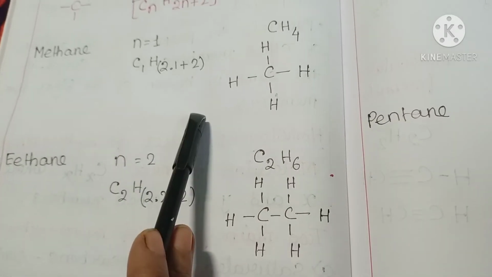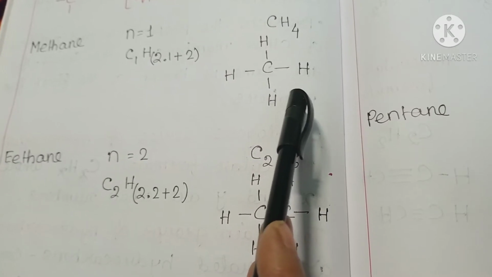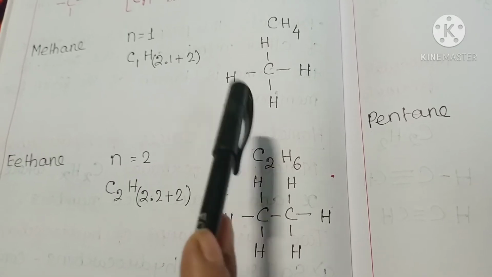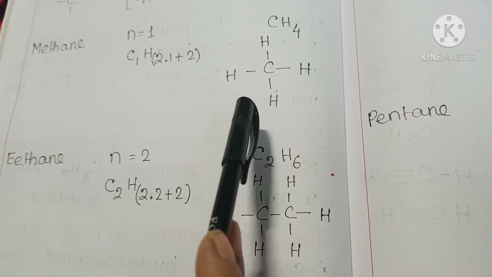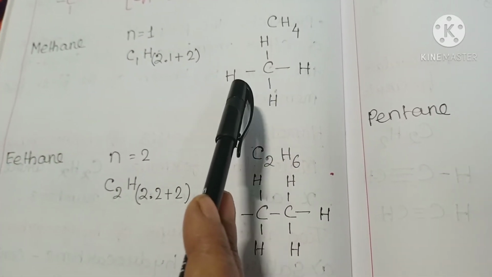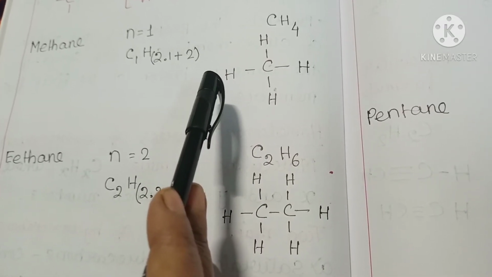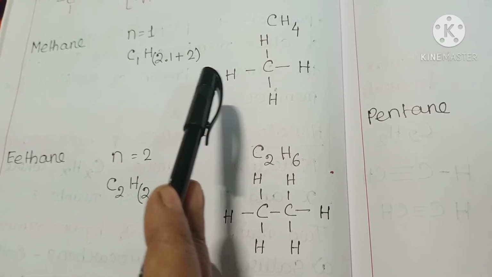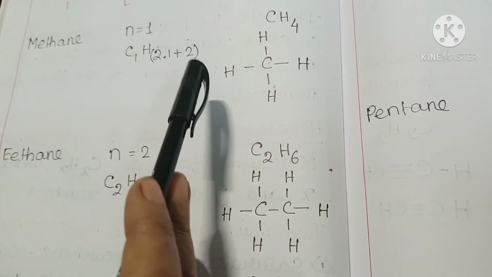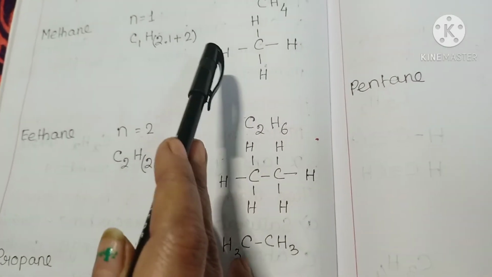The root word depends upon the number of carbon atoms present. If there is one carbon atom, the root word is meth. Two carbon atoms, eth. Three, prop. Four, but. Five, pent. Six, hex. Seven, hept. Eight, oct. Nine, non. And for ten carbon atoms, the root word is dec.